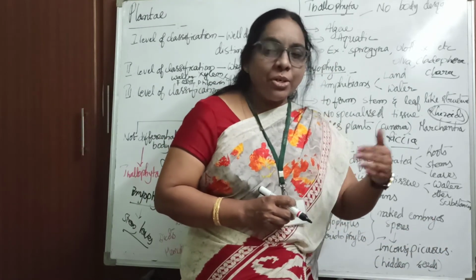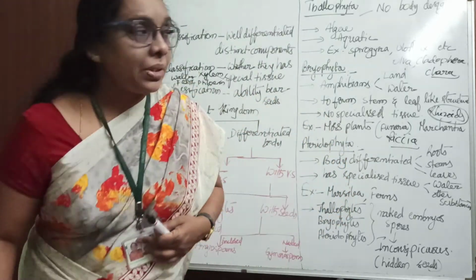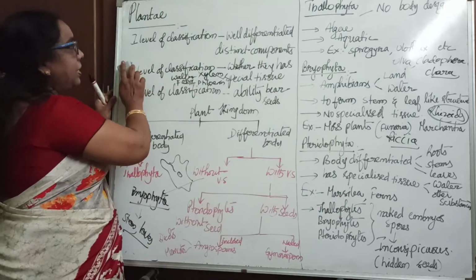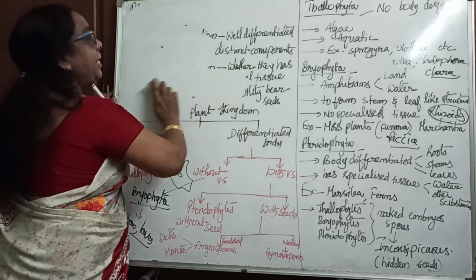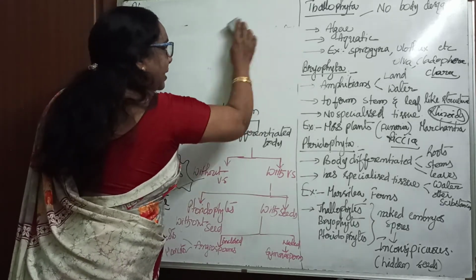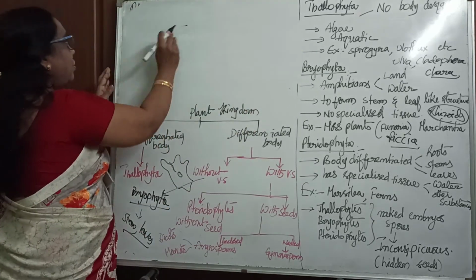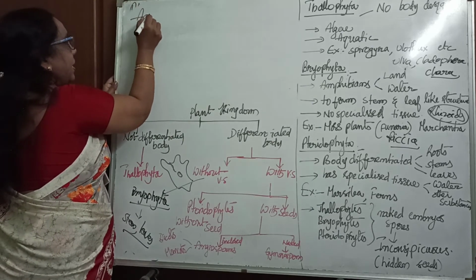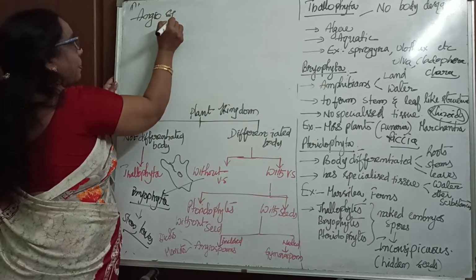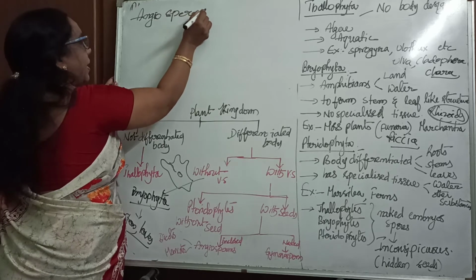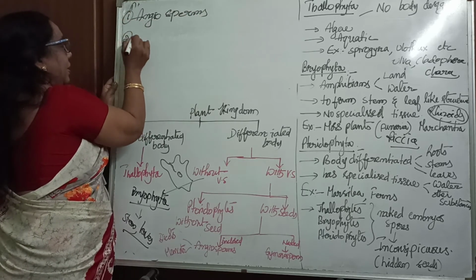Next, based on the seeds, the plant kingdom is classified into two groups. The first one is angiosperms and the second one is gymnosperms.